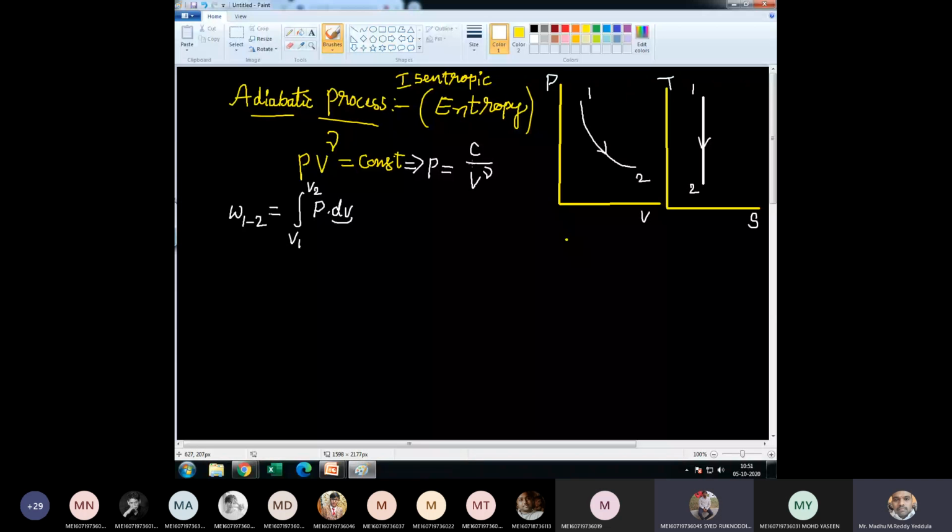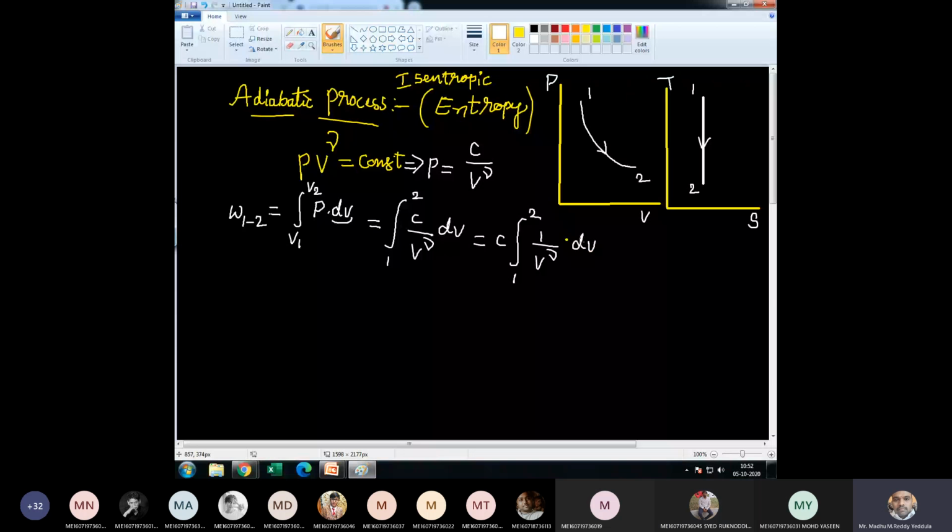So P has to be replaced with C by V power gamma, into dV between the limits 1 to 2. Now C is constant, so I can write it outside of the integration: C integral 1 to 2 of 1 by V power gamma dV.